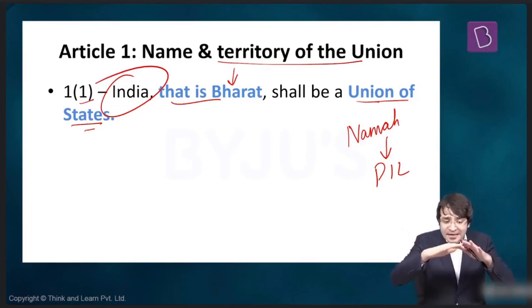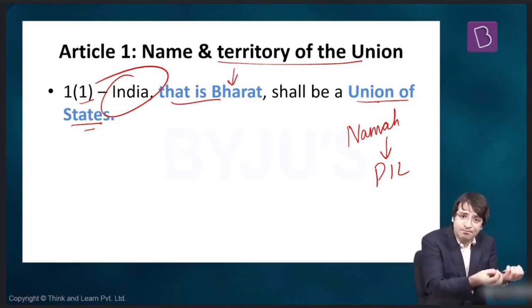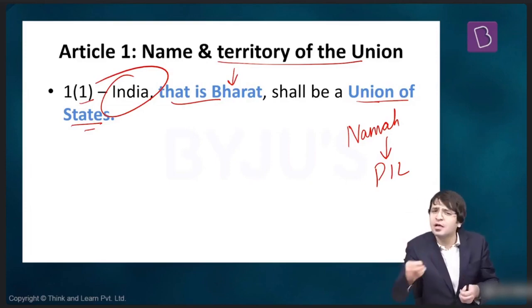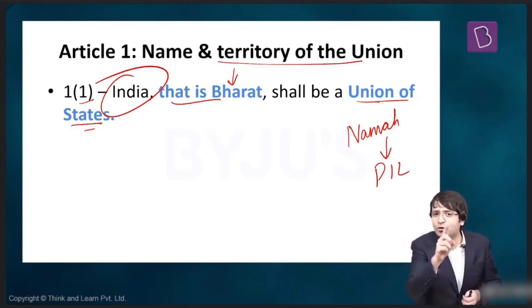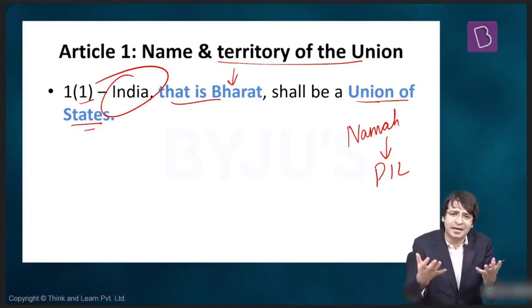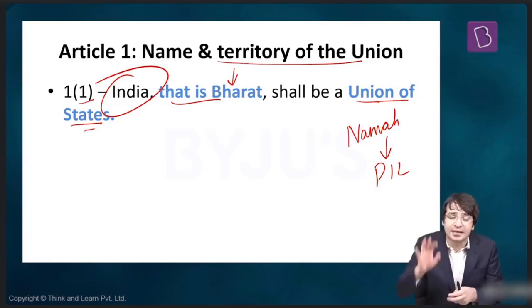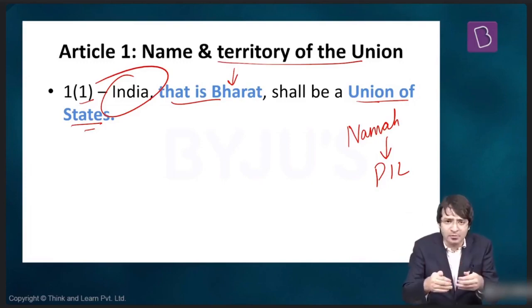So basically, the territory of India consists of what? We can either have states, or we can have union territories, or we can have something else that I'm going to tell you slightly later. But we are not going to discuss the rationale behind why we have union territories. That we will discuss slightly later. But right now, what are we talking about? We are talking about Article 1.